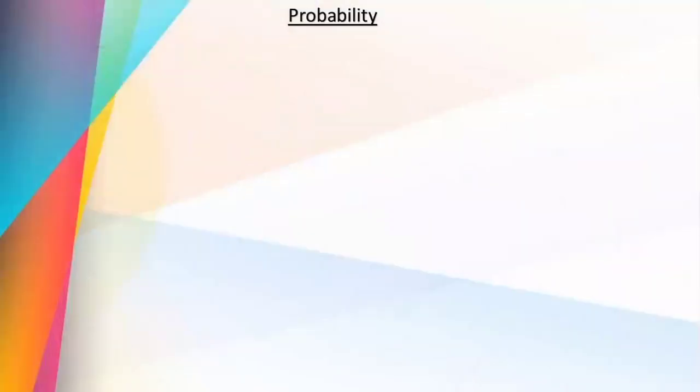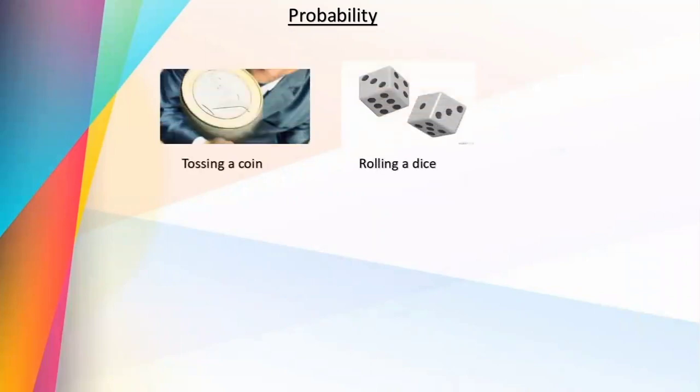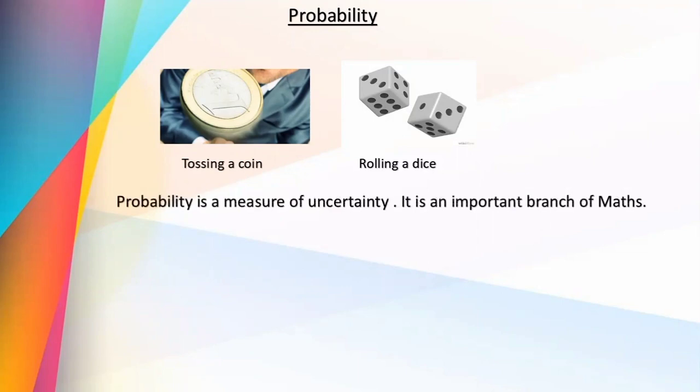Today's topic is probability. If you toss a coin, what is the chance you will get a head? If you roll a dice, what is the chance you will get a 3? In these events, we are not sure about the results. There is some uncertainty, randomness. For this, we use the concept of probability. Probability is a measure of uncertainty. It is an important branch of maths.